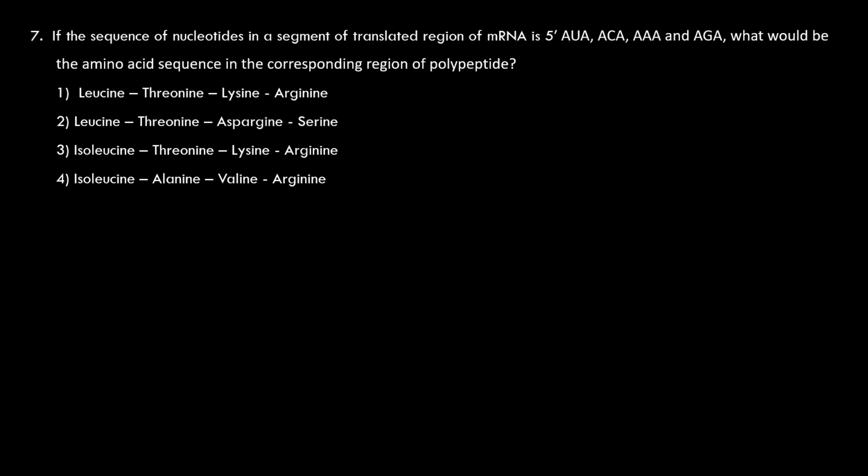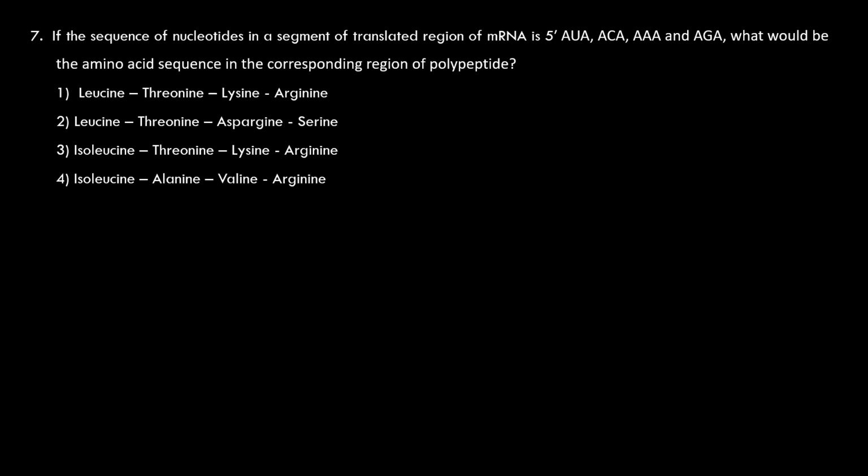If the sequence of nucleotides in a segment of the translated region of messenger RNA is right, this type of information is also given in the book. AUA, ACA, AAA, and AGA. So AUA, AUC, and AUU are the 3 codons for isoleucine. So the first one must be isoleucine. Right? Next one, ACA. ACA is for threonine.